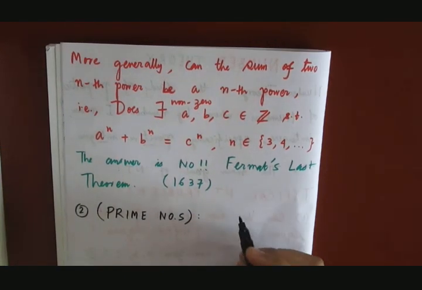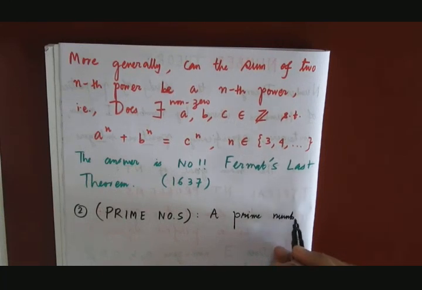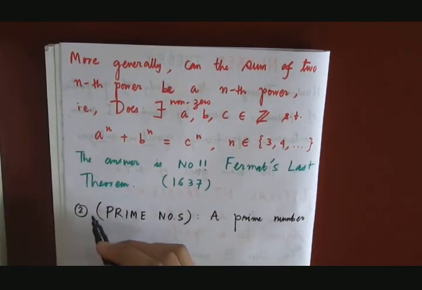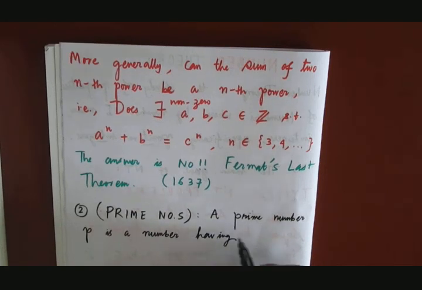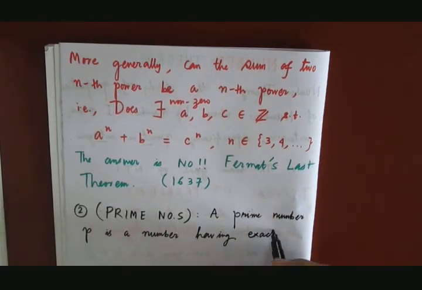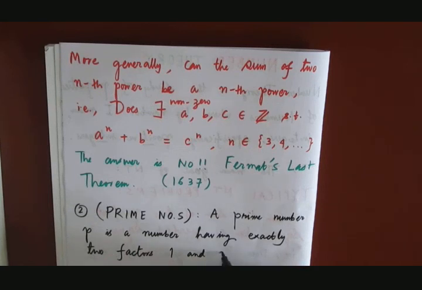A prime number P is a number having exactly two factors, 1 and P itself.